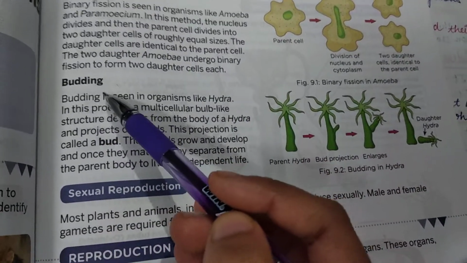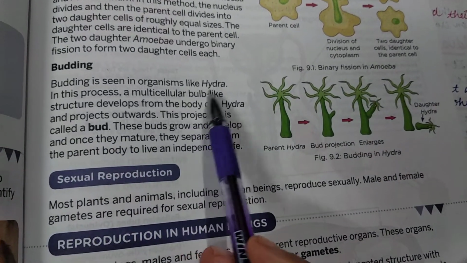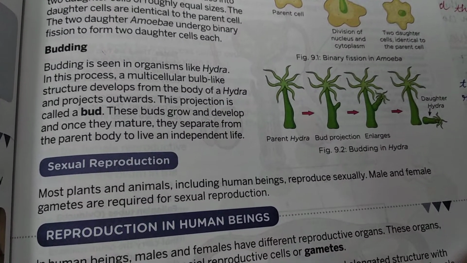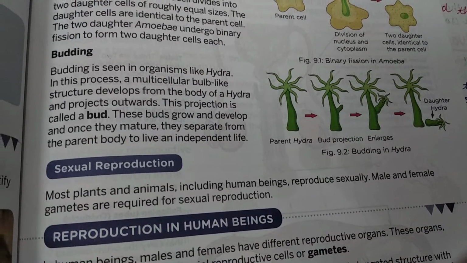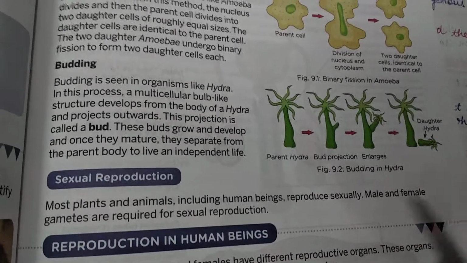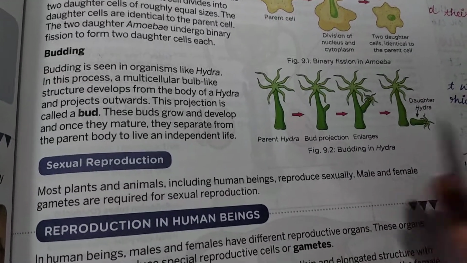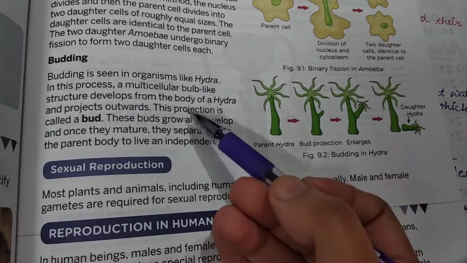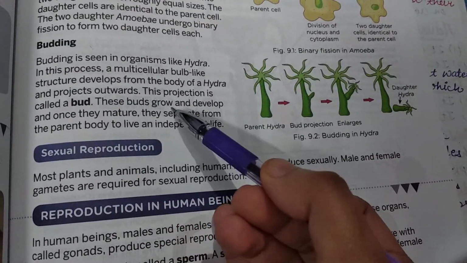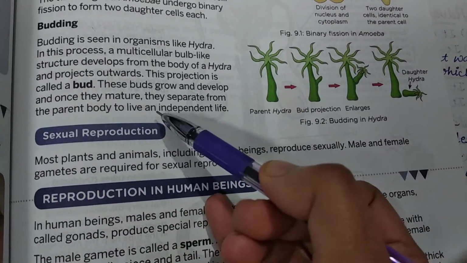Now next one is budding. How does this take place? Budding is seen in organisms like hydra. Budding हमें कहाँ देखने को मिलता है? Hydra में. In this process, a multicellular bulb-like structure develops from the body of a hydra and projects outwards. ऐसे ये develop होता है और ये कहाँ develop होता है हमारा? Outwards. ऐसे ये grow करता है. This projection is called a bud और इसे हम क्या बोलते हैं? Bud. These buds grow and develop and once they mature, they separate from the parent body to live an independent life.